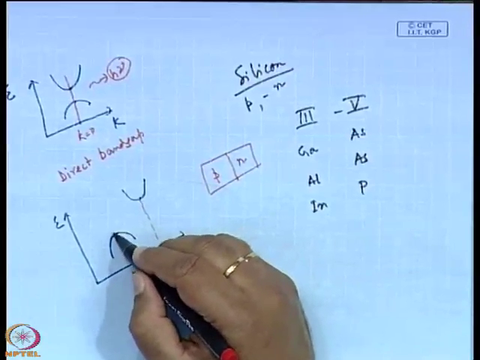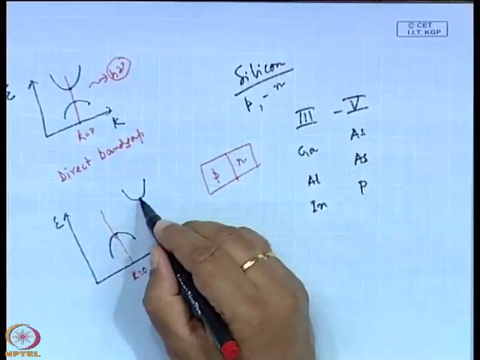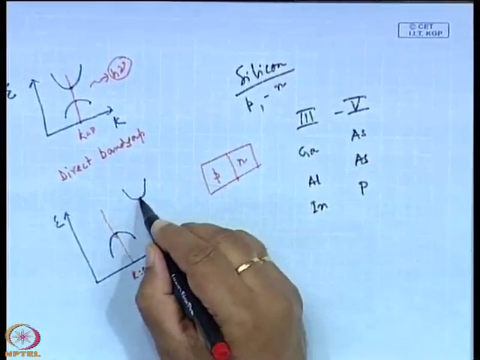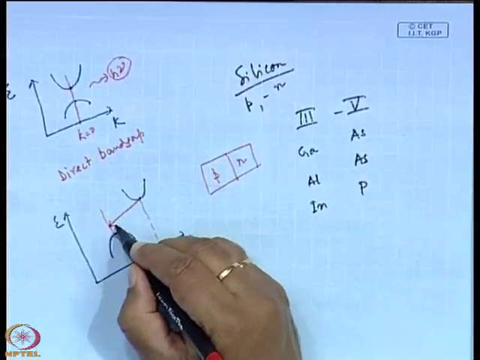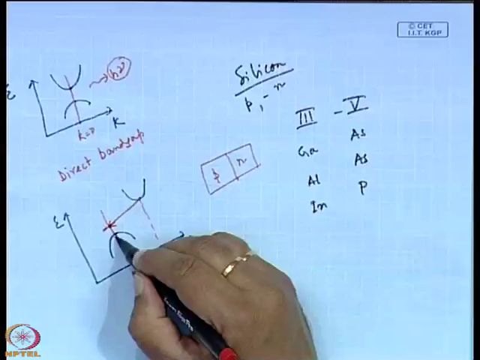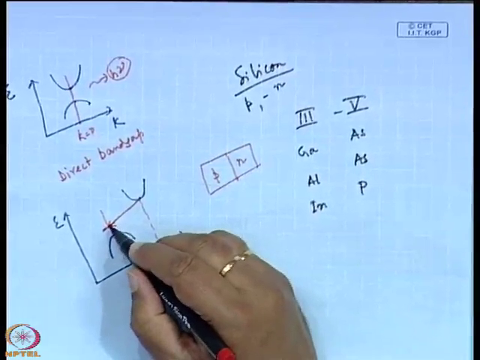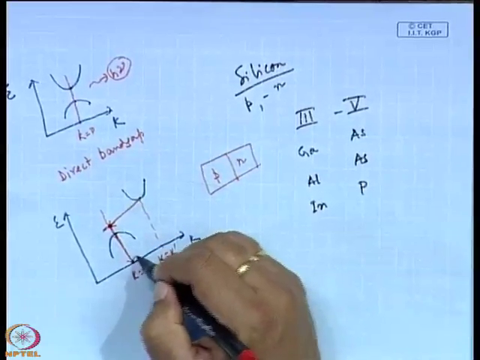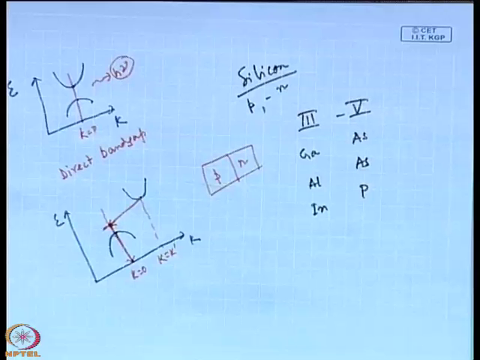conservation of momentum is required. So, first the carriers from the conduction band come to the trap state or the impurity state, and then they acquire the same momentum and finally recombine with the holes in the valence band for the emission.